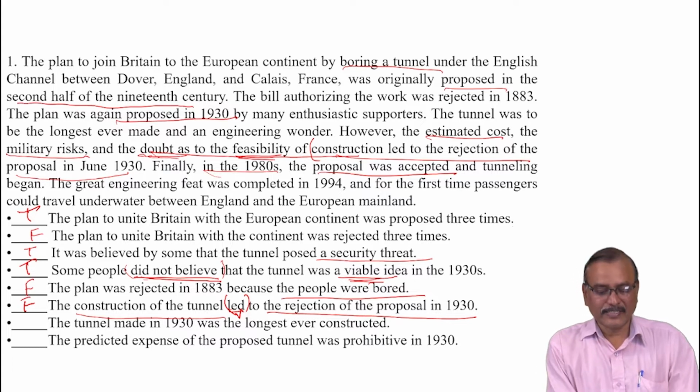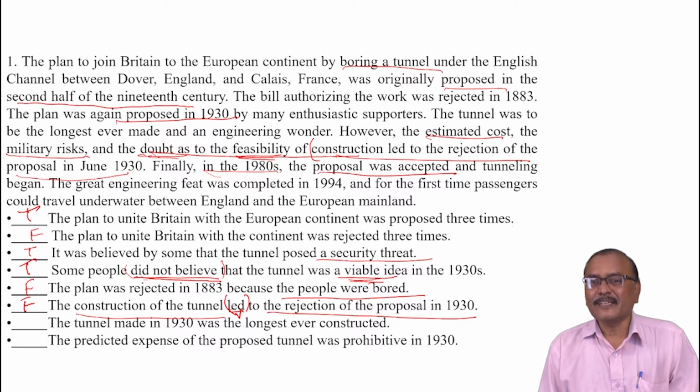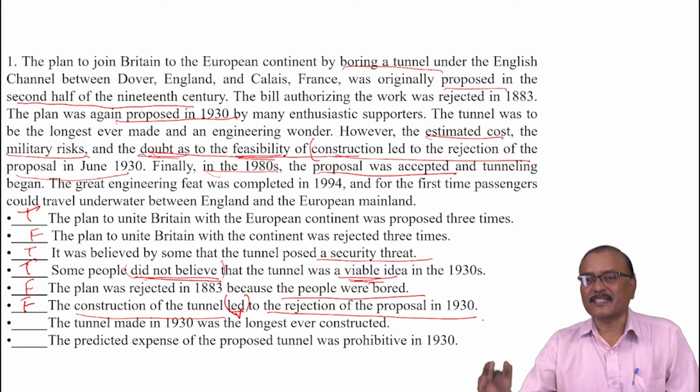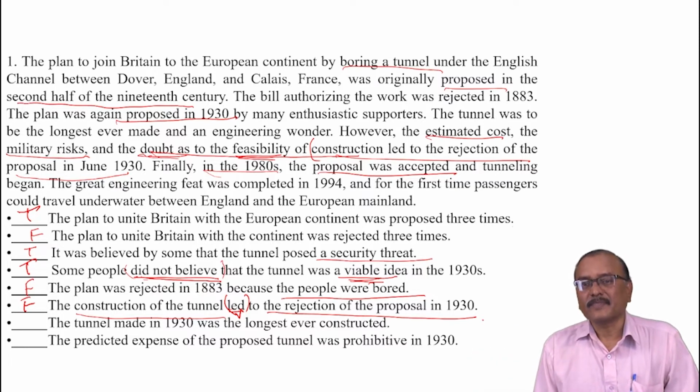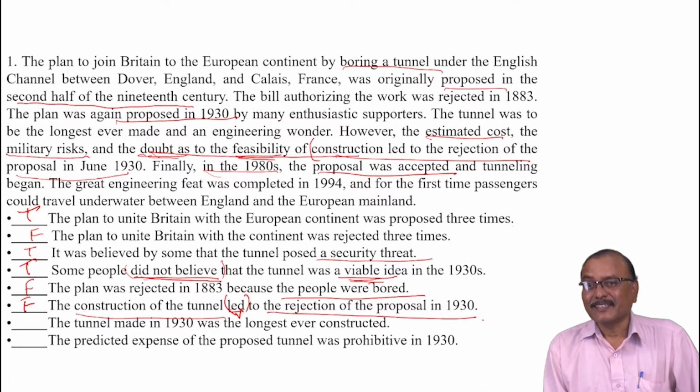But in this statement they are saying the construction of the tunnel led. No, the military risks, estimated cost, doubt regarding its feasibility. These three factors led to the rejection of the proposal of the construction in 1930. Right? So, a lot of confusion here.